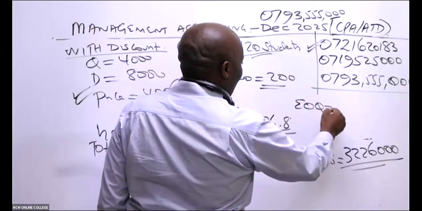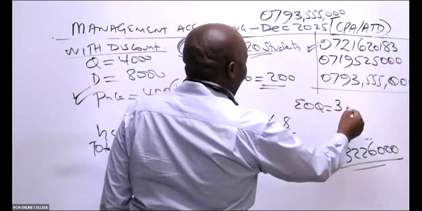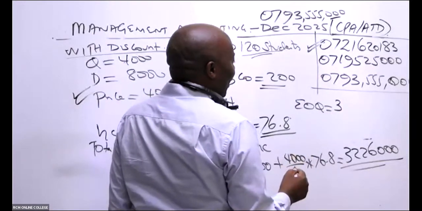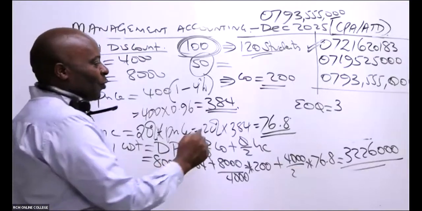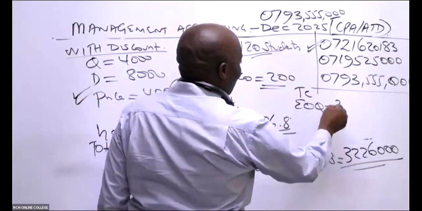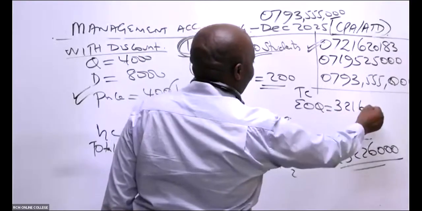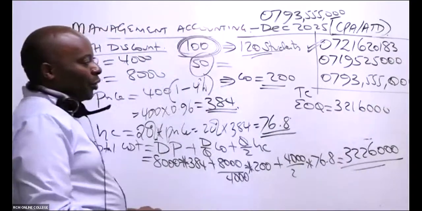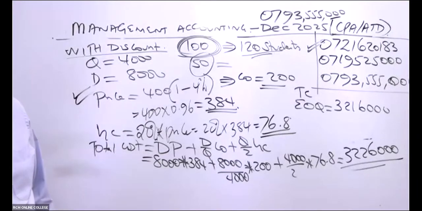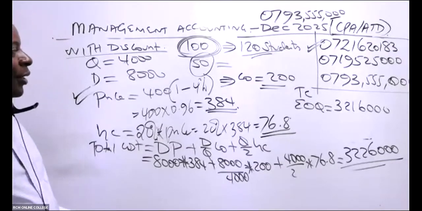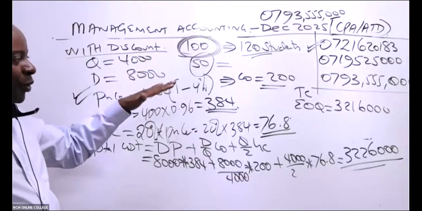What was the total cost for EOQ? I've forgotten. Total cost for EOQ was 32,16,000. Total cost for the one that we did up there was 32,16,000.